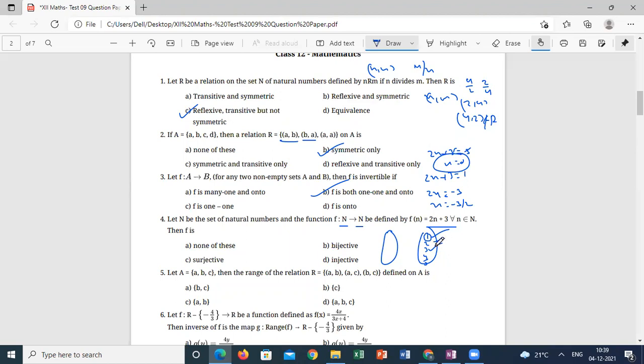So there are some elements which don't have any pre-images, but it is a function because each and every element of n has an image. 1 has the image 5, 2 has the image 7, 3 has the image 9, 4 has the image 11. So it is mapping to all odd numbers. 2n plus 3 gives an odd number, starting from 5. So 1, 2, 3, 4 don't have any pre-images, and after that also many elements don't have pre-images. So what kind of function is this? Injective, sir. Injective.